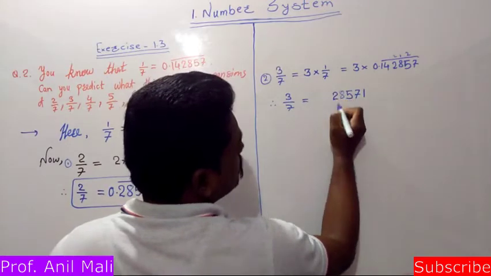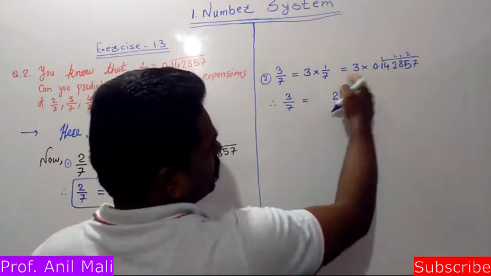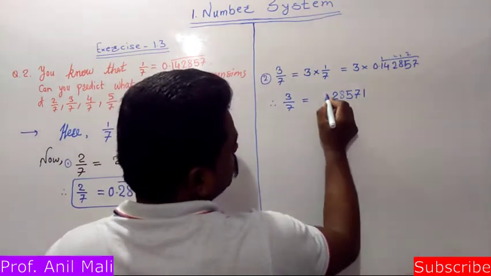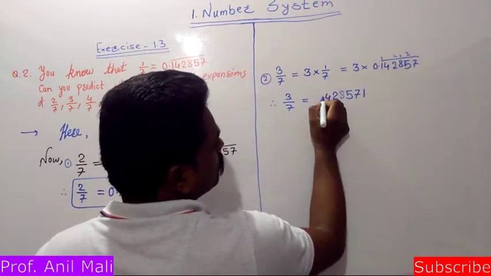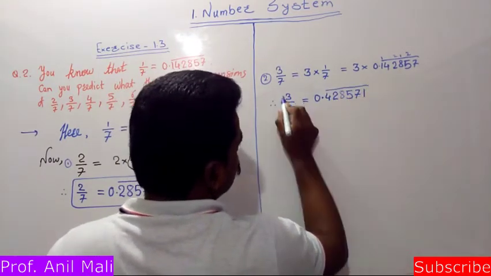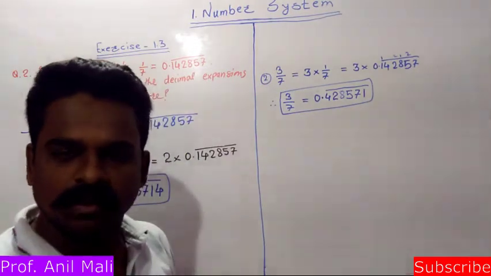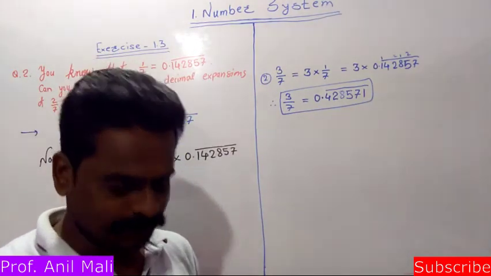That means 2 is here and 1 will be carried on. 3 ones are 3. 3 plus 1, it's a 4. No problem. Point 0 is that. So this will be the answer of your 3 by 7. No problem. Okay. So it's very easy.